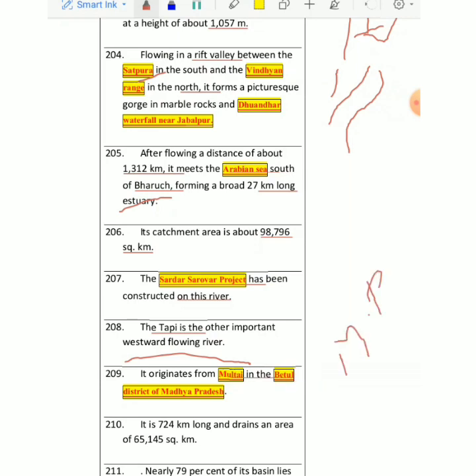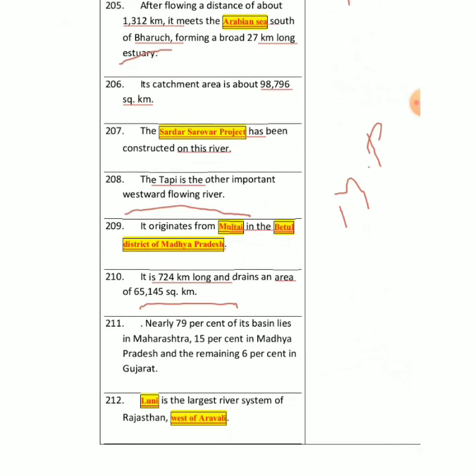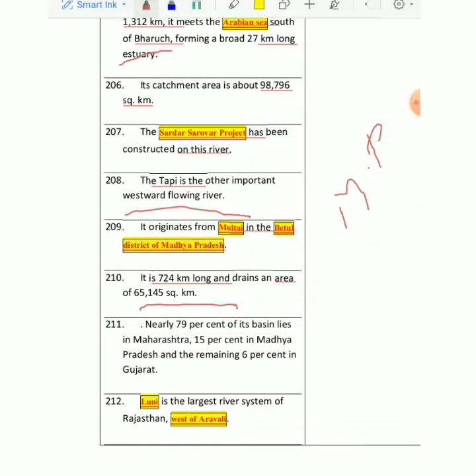Betul is a district of Madhya Pradesh. The length of this river is 724 kilometers and it drains an area of around 65,145 square kilometers, right? And 79% of this area basically lies in Maharashtra, 15% in Madhya Pradesh, and the remaining 6% in Gujarat.